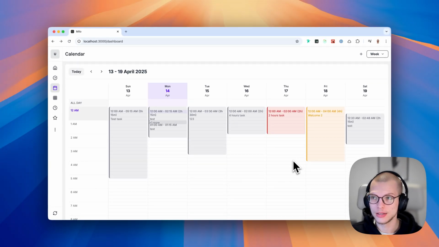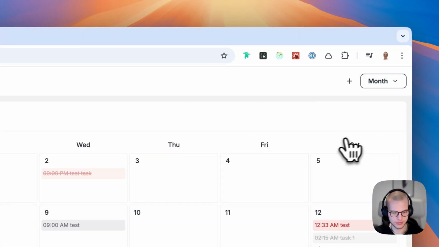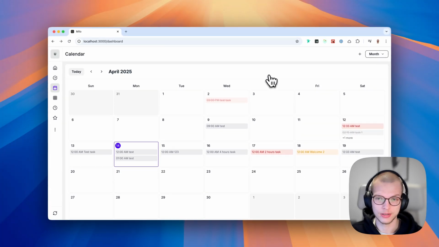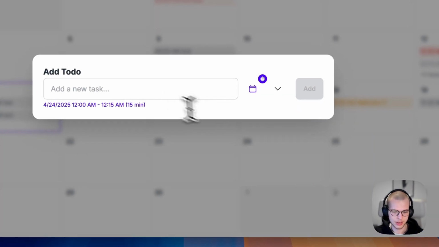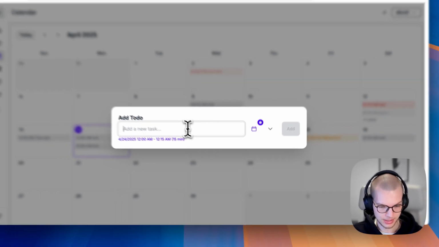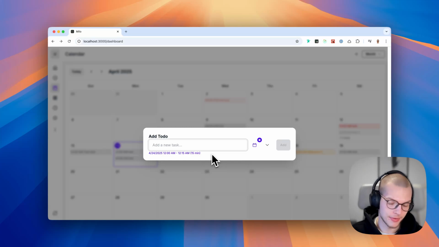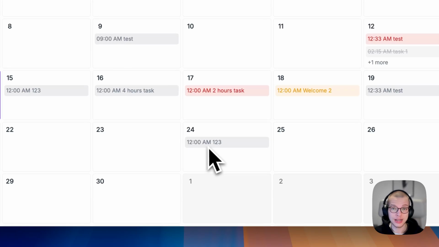Another thing is the same here with the month view, right? Let's say that you want to quickly add a task to a specific day in the month. I can just click on a tile, let's say here. Once again, add a new task, and by default it's set to 15 minutes when you create the task from the month view like that. And here I would say something like 1, 2, 3, add, and it's here.